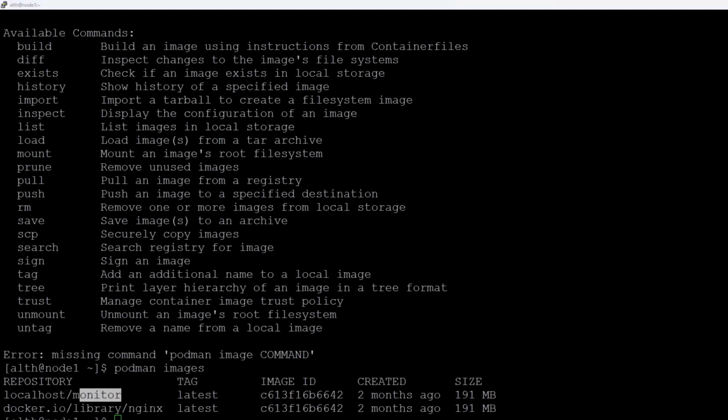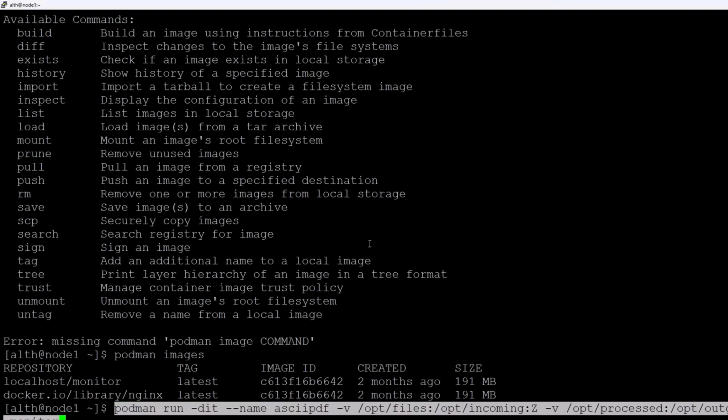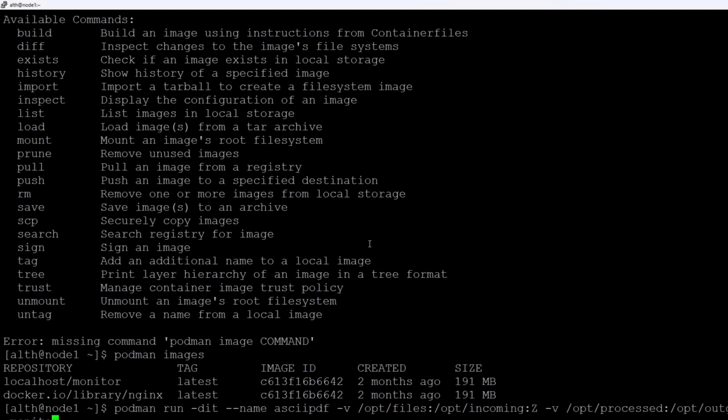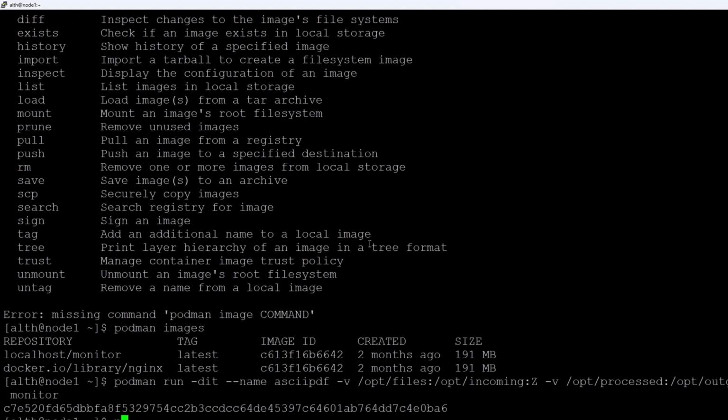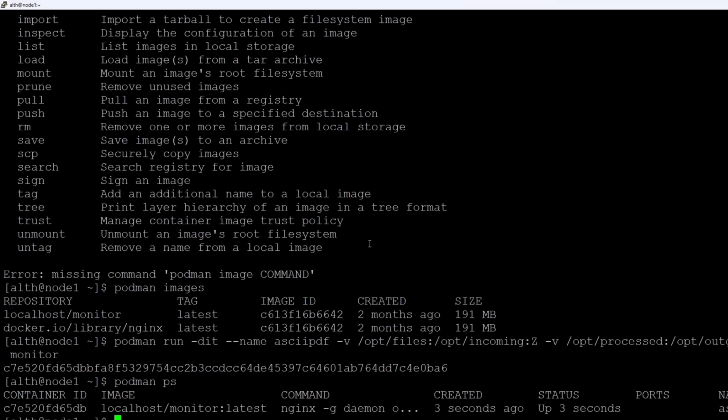Now using this image you are going to run the pod command, right? So this is your podman run command, and -dit is used to run the pod in the background. This is the name of the pod, and with -v you are going to mount these directories inside the pod. :z is for SELinux. It's up to you, but I prefer to use it, right? Then you run it, and you can see it runs. The podman ps command will show you the pod is running, right?